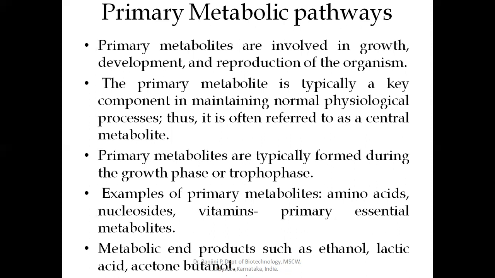It is during the growth phase or the trophophase of a microorganism that the growth of the microorganism occurs. Several metabolic products, collectively, are called the primary metabolites. They are usually produced during the exponential phase. And as I told earlier, these primary metabolites are classified into primary essential metabolites. These are the compounds produced in sufficient quantities to sustain the cell growth. It includes vitamins, amino acids, nucleosides, proteins, etc.